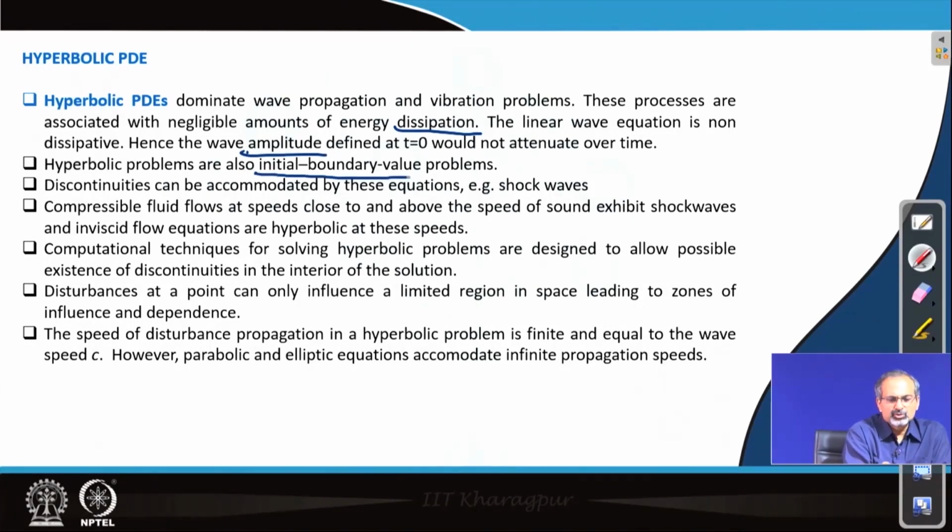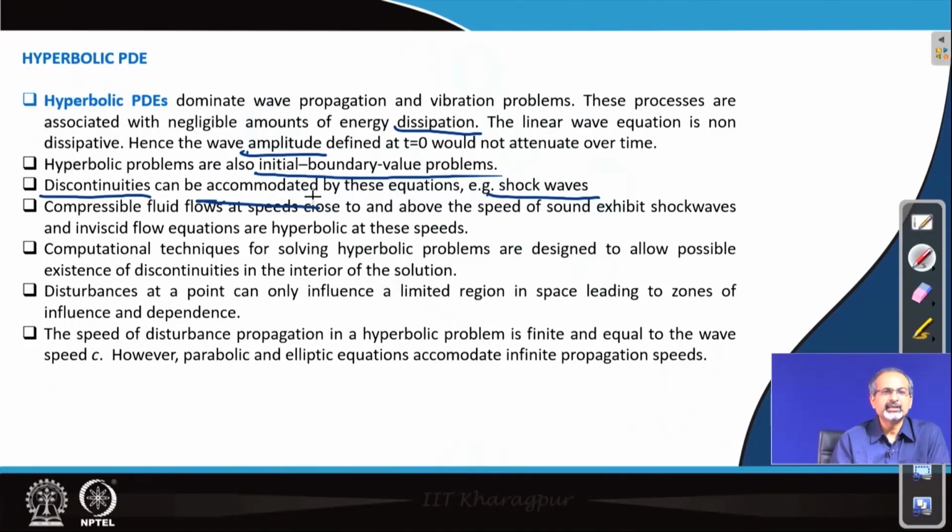Hyperbolic problems are also initial boundary value problems, and they can accommodate discontinuities. In compressible flows, we can have discontinuities like shock waves, and such discontinuities can be accommodated in hyperbolic problems. A very important feature of hyperbolic problems is that the disturbances propagate at finite speed, whereas in parabolic and elliptic equations, the disturbance propagation speeds are infinite.